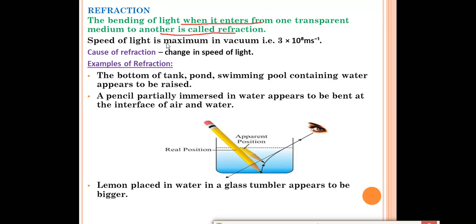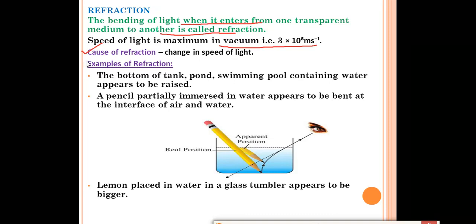Okay, and speed of light is maximum where? Speed of light is maximum in vacuum or air. What is the value of that? 3 into 10 to the power 8 meter per second. Remember this one. And what is the cause of refraction? Refraction is occurring, but there should be some cause of refraction, that is change in speed of light. When the light will enter from air to water, we know that the speed of light is different in air and different in water. So when the light will enter from air to water, speed is changing, so refraction is occurring. So this is the cause of refraction, change in speed of light.